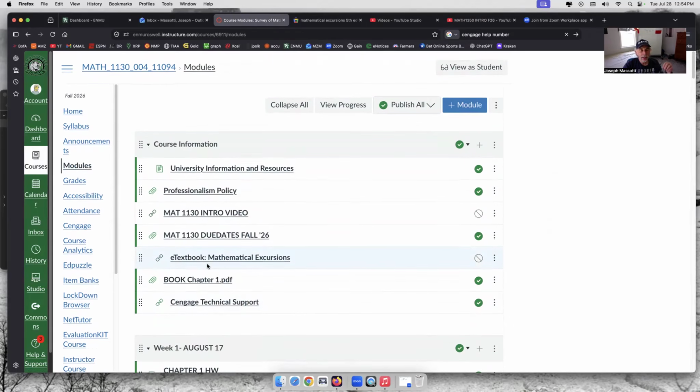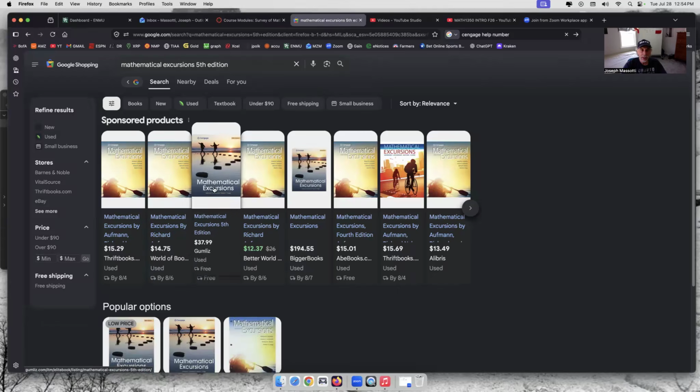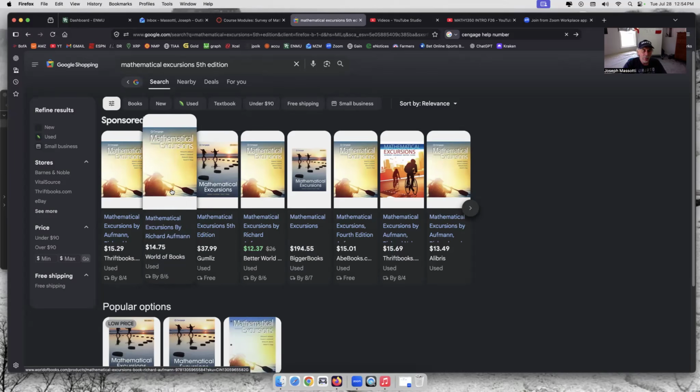Now we're using a new book this semester, the 5th edition, and you can choose to go through Cengage. Again, I have a link here. Otherwise, you can search for the book and you can see that you can get versions of this book cheaper if you choose to. It's the 5th edition. We've been using the 4th edition here for the past couple of years. And honestly, the 4th and 5th edition, basically the same material, just a couple of switched chapters.